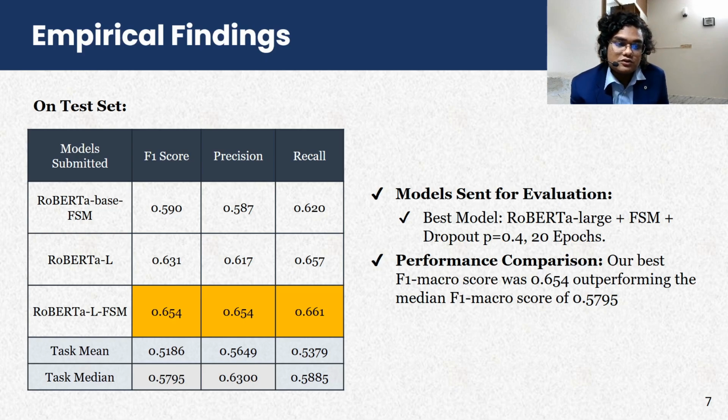We can see from the results that the Roberta large with fuzzy string matching outperformed the other models, and we got a test macro F1 score of 0.654, which far outperforms the median score for this task, which was only 0.5795, showing that our approach had advantages over other approaches. Furthermore, we also used a dropout of 0.4 and trained for 20 epochs in our best performing models.